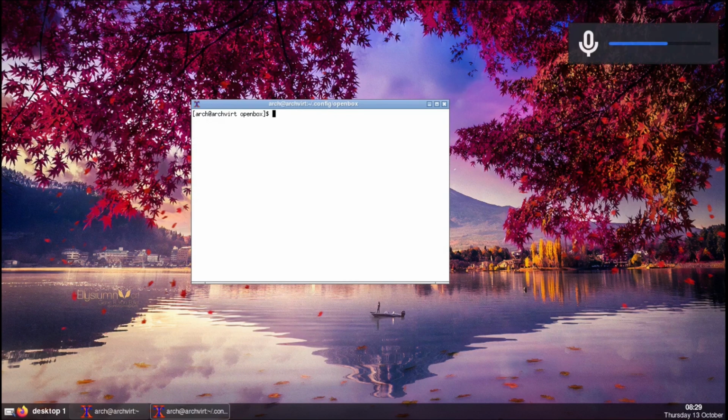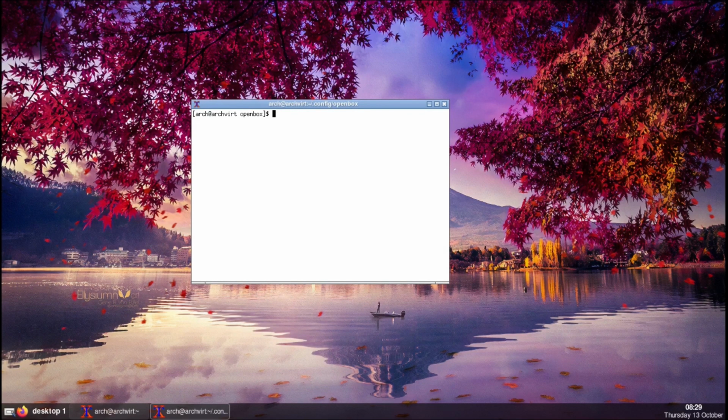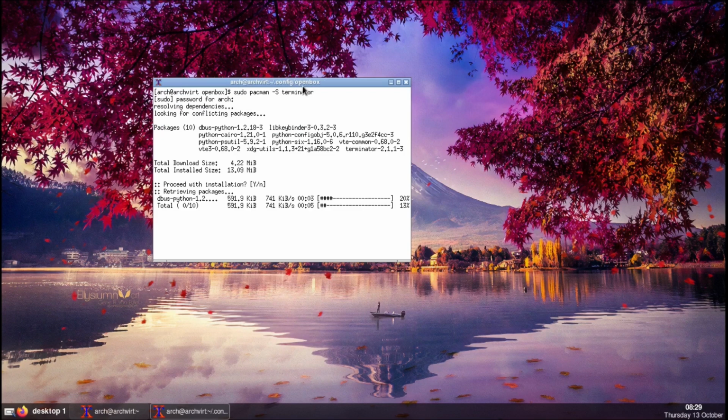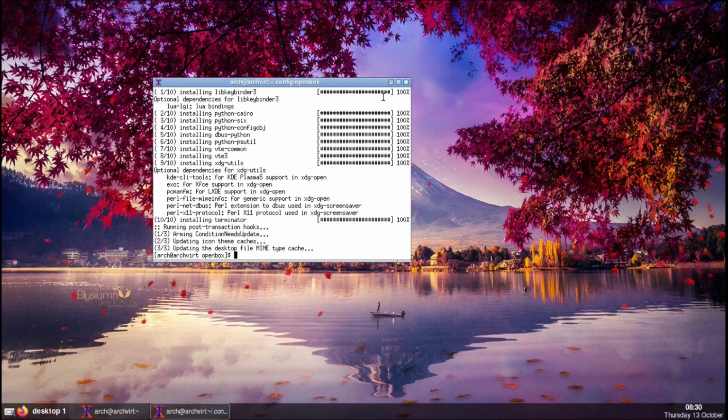And then what we're going to do is, okay, first thing, we need a better terminal emulator because xterm, I don't know how to configure it, and it doesn't look good by default. So what we're going to do is install a new terminal, sudo pacman dash capital S terminator, which is a good terminal.